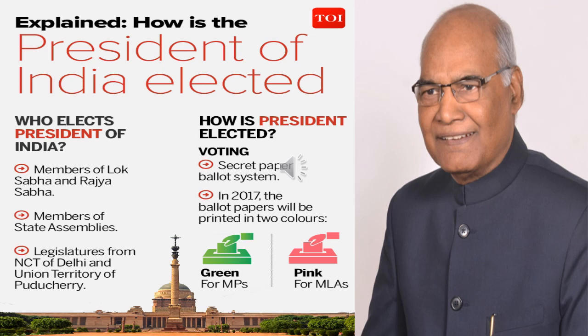Here note that the members nominated to either House of Parliament or the Legislative Assembly of States are not eligible to be included in the Electoral College. So the nominated members, that is the 2 Anglo-Indian members in the Lok Sabha and the 12 Rajya Sabha members nominated by the president, were not allowed to participate. Only the elected members have the right to participate in the presidential election.